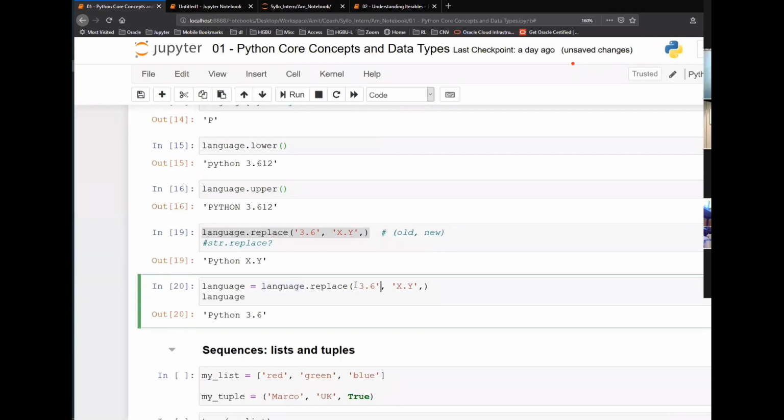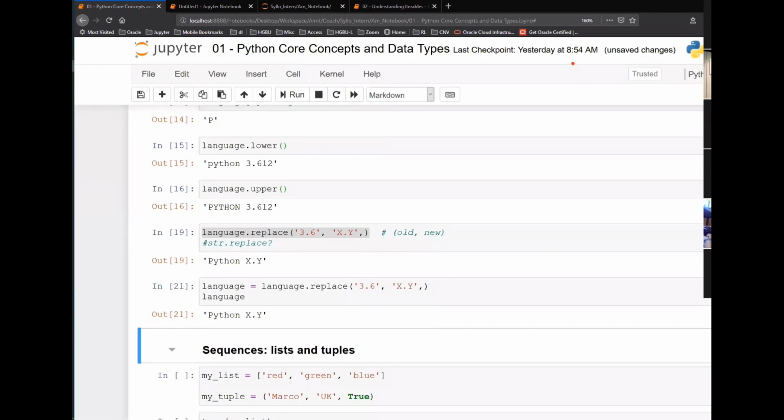It will replace 3.6 with x.y. And then the output of this whole thing will be assigned to variable language, which was my previous variable. And now if I run that, I should get Python x.y. I hope it's clear to everyone. These are some basic Python functions.